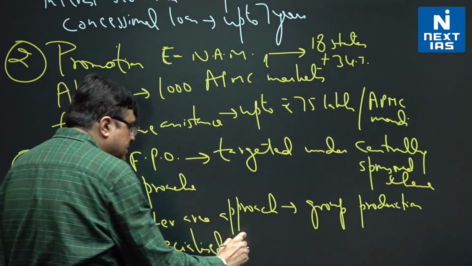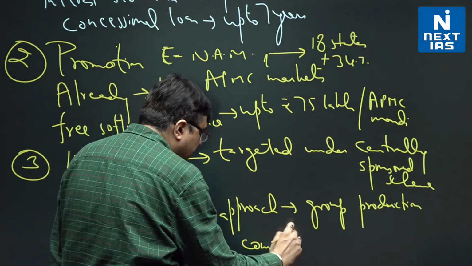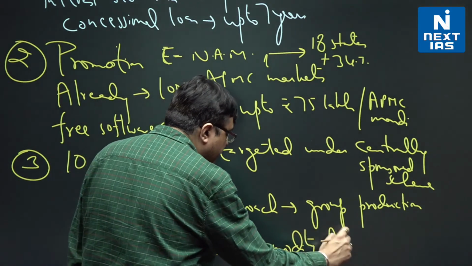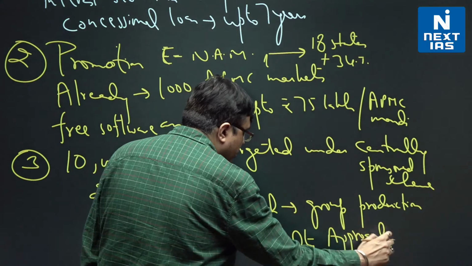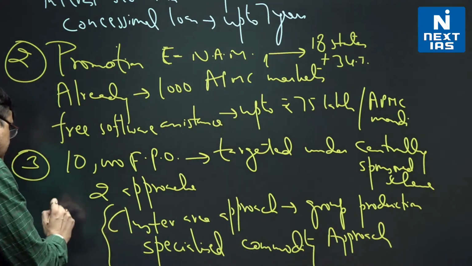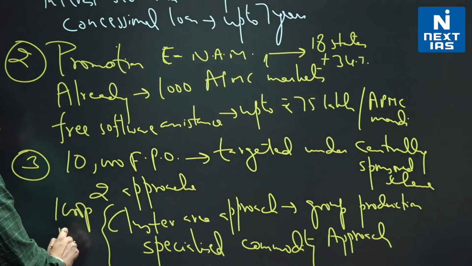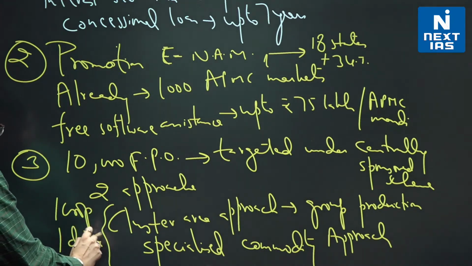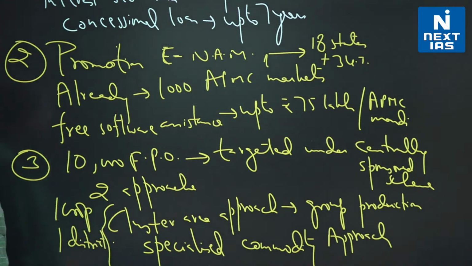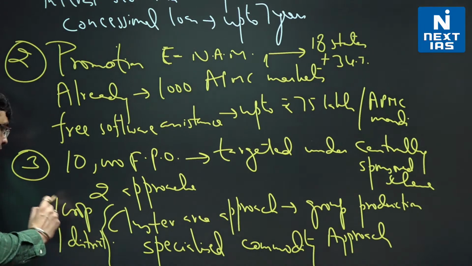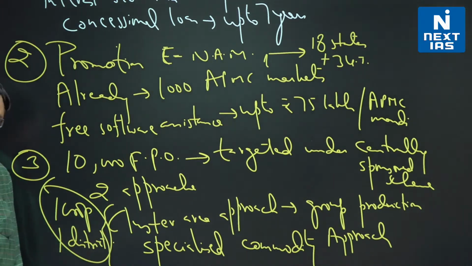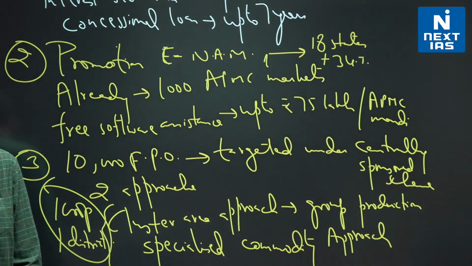And both of these approaches are covered when the farmers are given the one crop, one district program. Each district can focus on one crop, and then all logistical requirements, marketing requirements, sale requirements can be covered under this one crop, one district program.